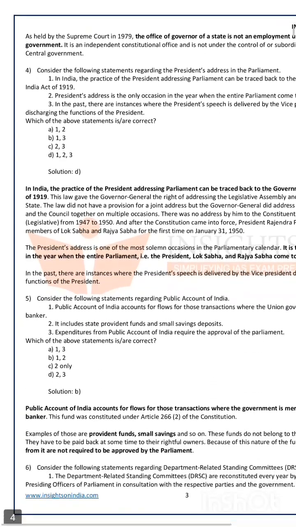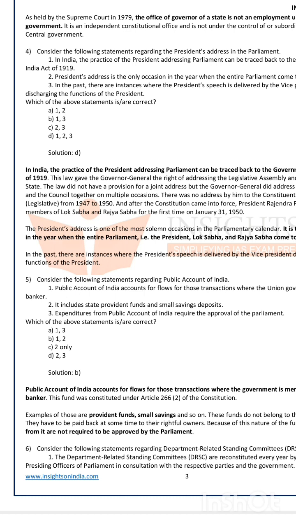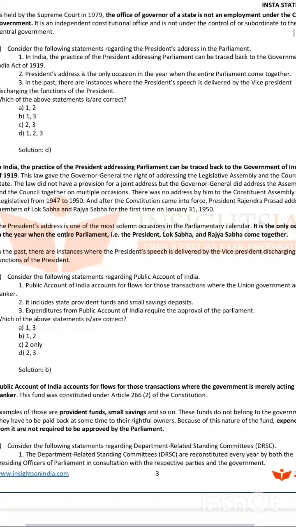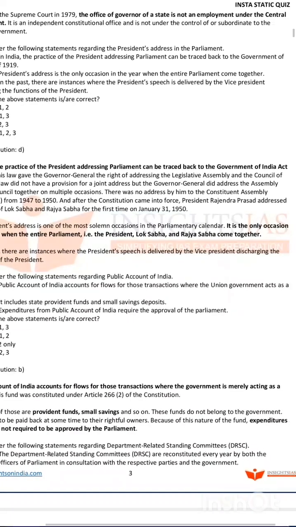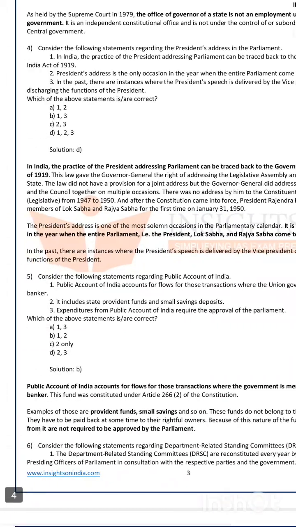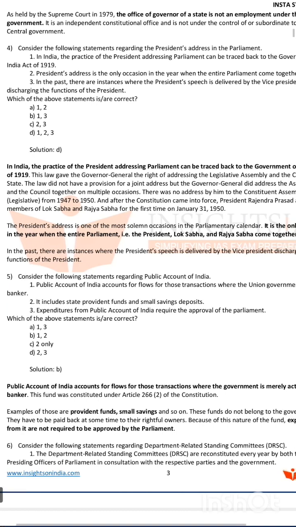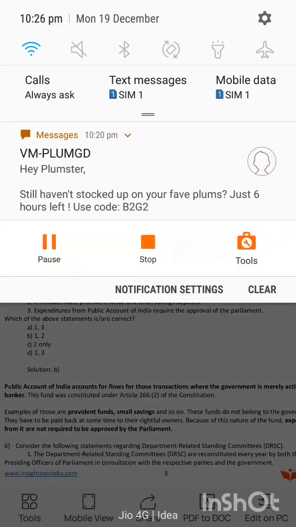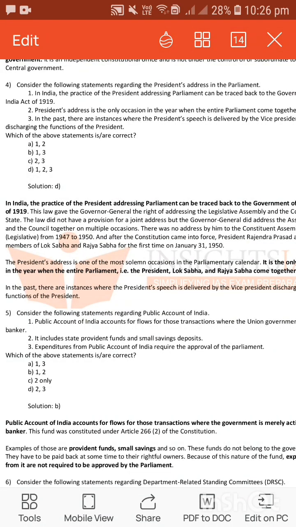Consider the following statements regarding the president's address in the parliament. We'll have 3 statements regarding president's address in the parliament. The first statement is, in India, the practice of the president addressing parliament can be traced back to the Government of India Act of 1919. Yes. The president started addressing the parliament from the Government of India Act of 1919. There it started. The first statement is correct.